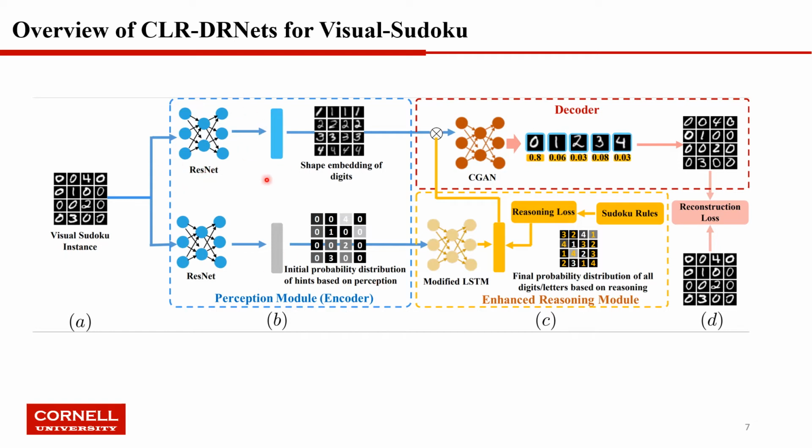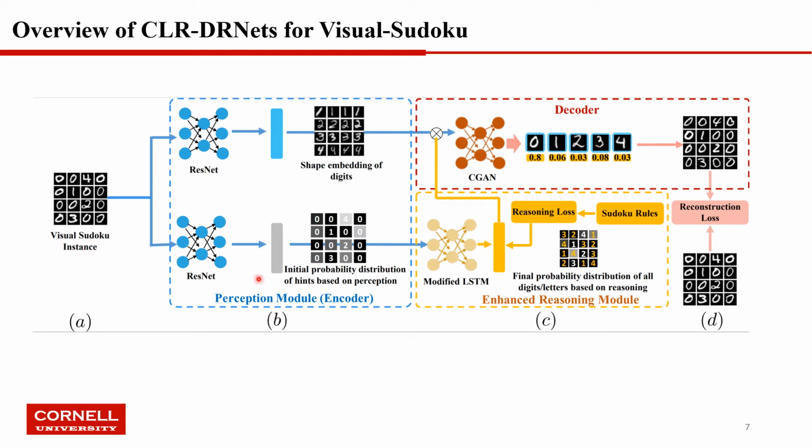The top ResNet will compute the shape embeddings of all the possible digits per cell, which means that for each cell, it will generate 5 shape embeddings that correspond to digits 0 to 4. You can regard shape embedding as a sort of latent space that can describe what the digits look like. The lower ResNet will compute the initial estimation of the visual sudoku.